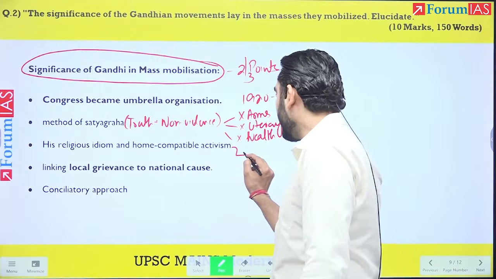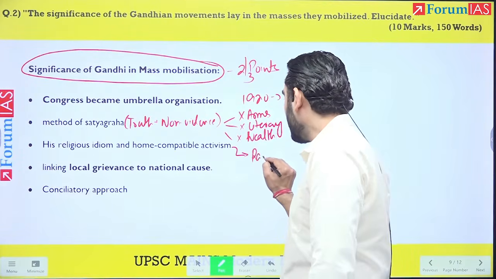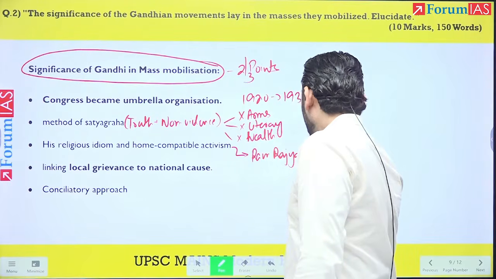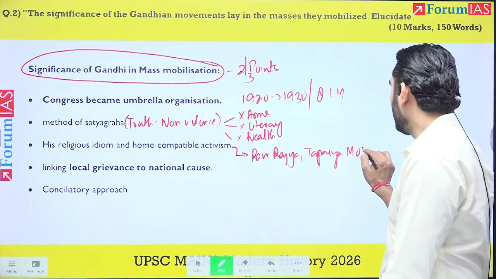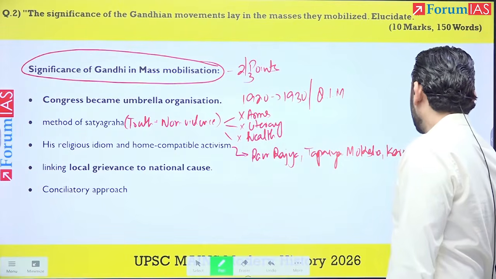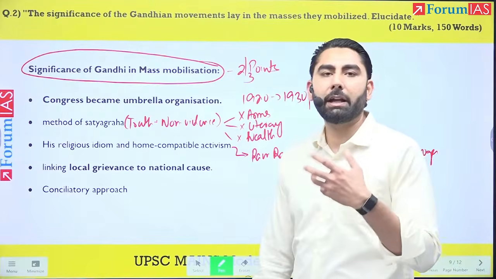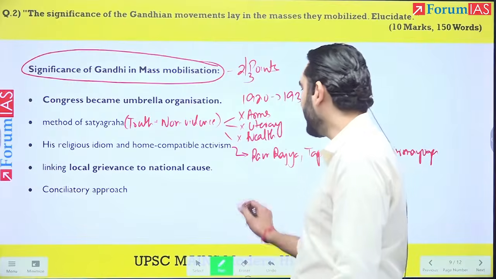Okay. Then his religious idiom and home compatible activism. Gandhiji, what does he say? The way to participate in the Indian national movement and what kind of state he wants. He talks about Ram Rajya. He talks about tapasya. He talks about moksha. He talks about karma yoga.